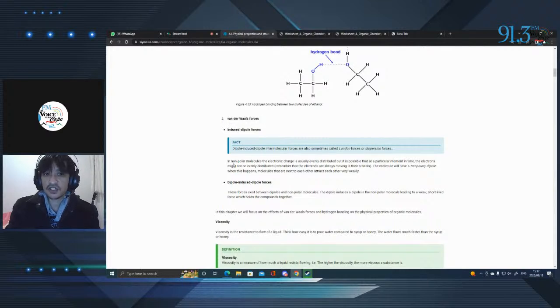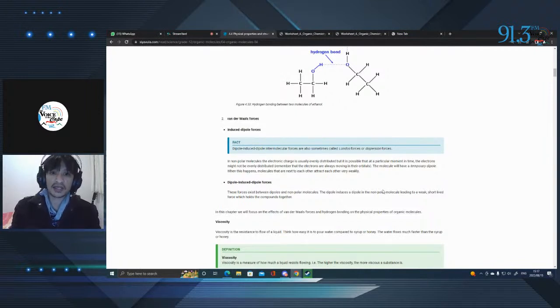So they state here, and these are in nonpolar molecules specifically. In nonpolar molecules, the electronic charge is usually evenly distributed, but it is possible that at a particular moment in time, the electrons might not be evenly distributed. Now, this makes sense because electrons are constantly moving. They are never stationary. They're constantly revolving around the atoms in multiple directions. And we can never really pinpoint exactly where these electrons are at any one point in time.